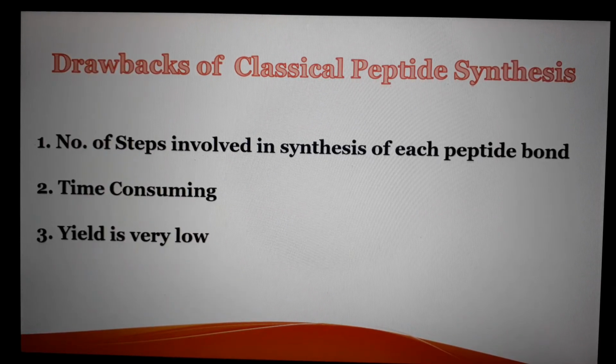There are some drawbacks of classical peptide synthesis. The number of steps involved in this synthesis is large, and it is a lengthy, tedious and complex process, and time consuming. At every step, the yield of product decreases, so the overall yield of peptide chain formation decreases.